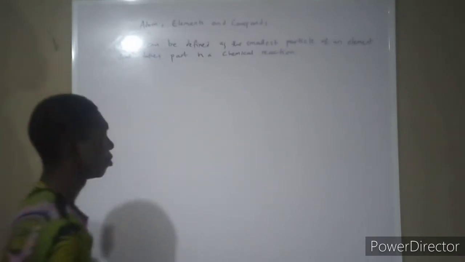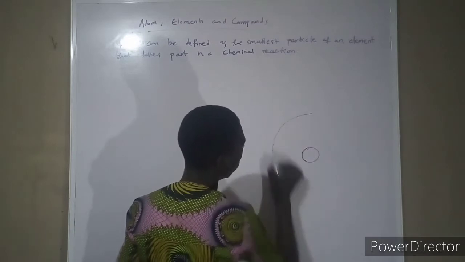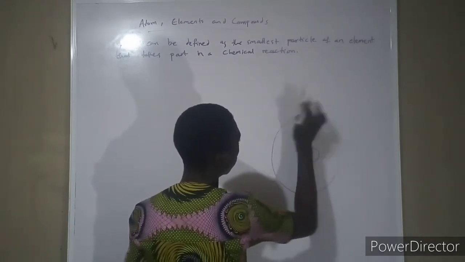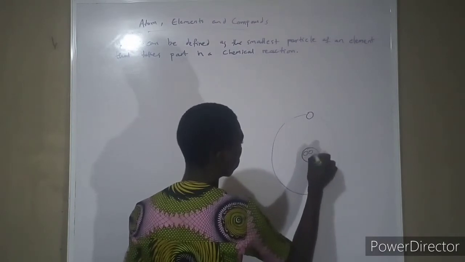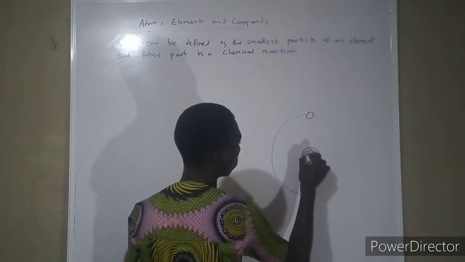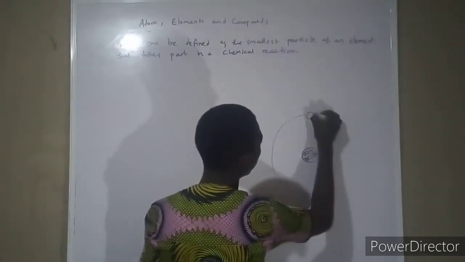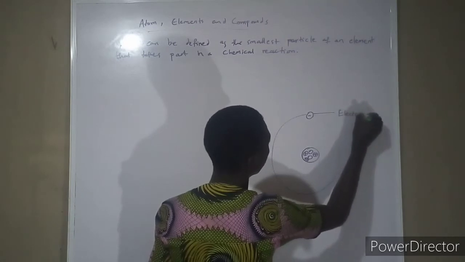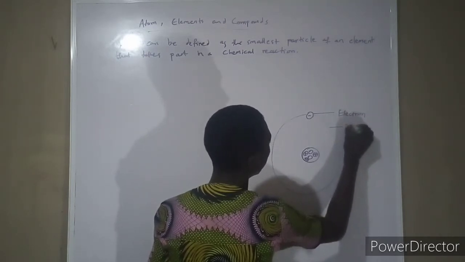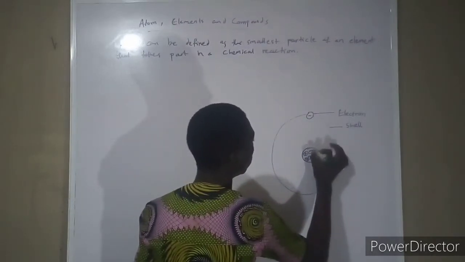And there is something we call the structure of an atom. Here I have my electron, I have my shell or orbit or energy level, whichever we want to call it.